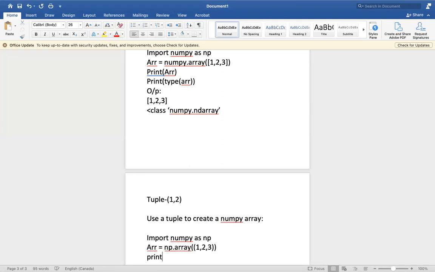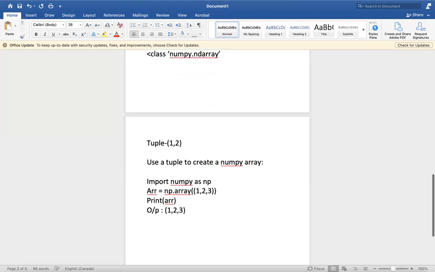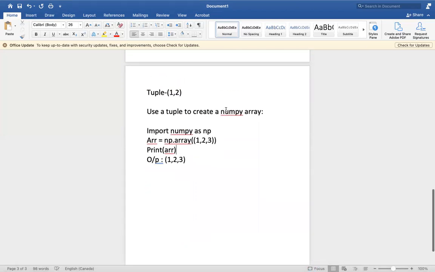If I give print of arr, the output will be 1 2 3. The main point here is that we can use not only a list in an array, but also a tuple. That is my main motto.